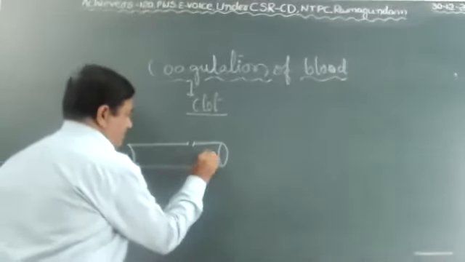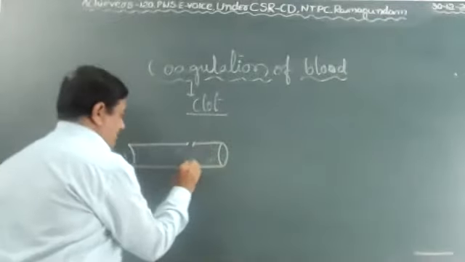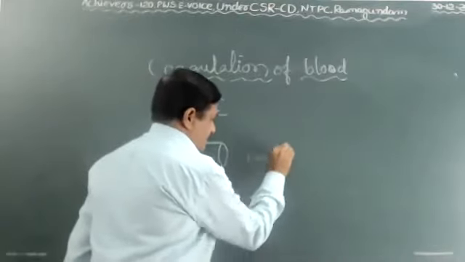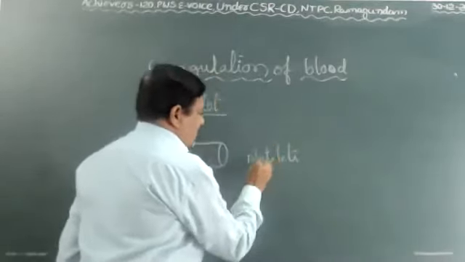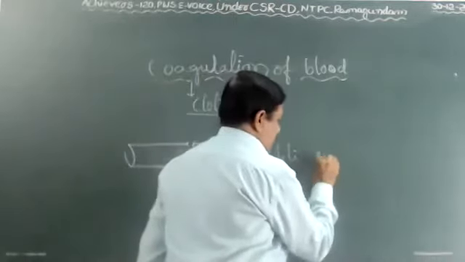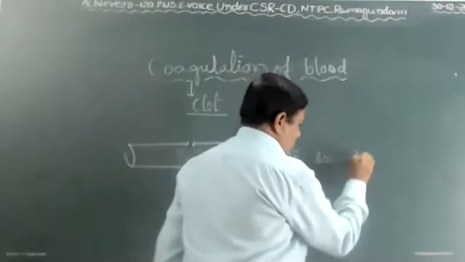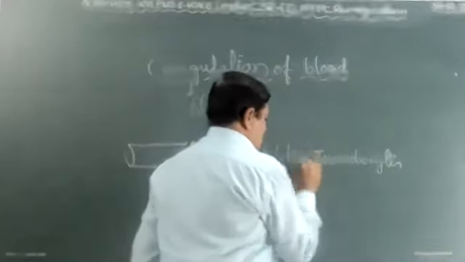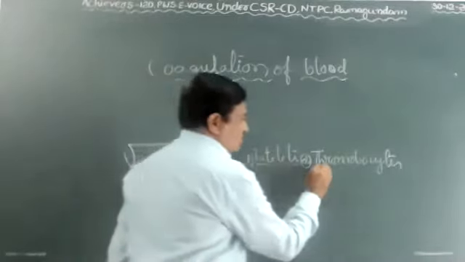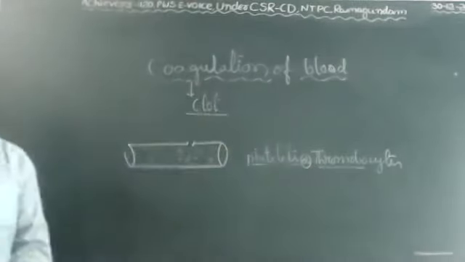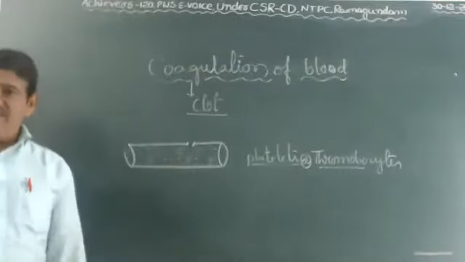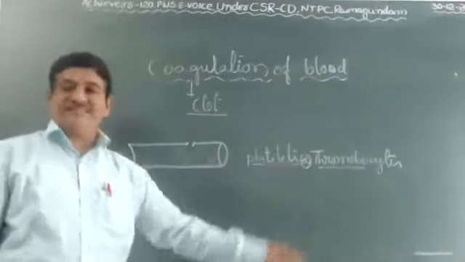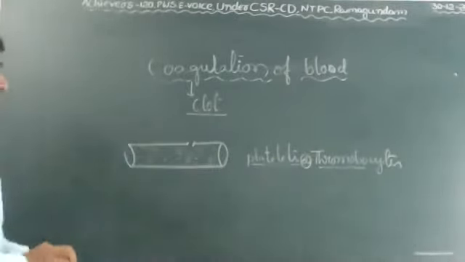Okay, the main important blood cells present in the blood vessel are called platelets. Platelets are also called thrombocytes. Cytes means cells. You know very well, already I explained the different types of cells: RBC, WBC, platelets. Three types of cells. Especially these platelet cells or thrombocytes help with clotting of blood.